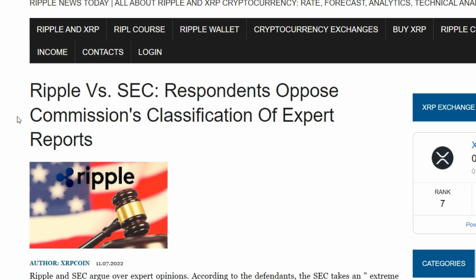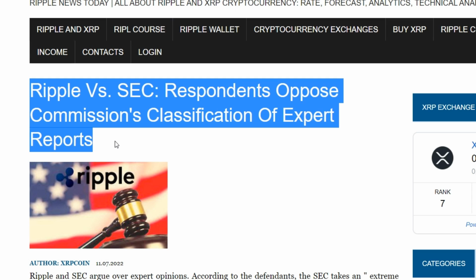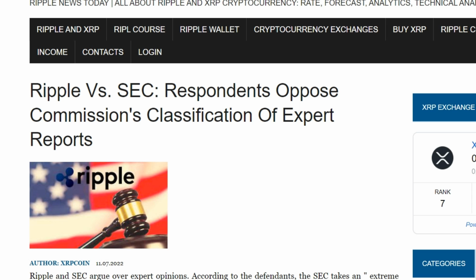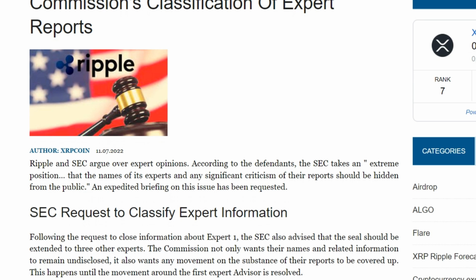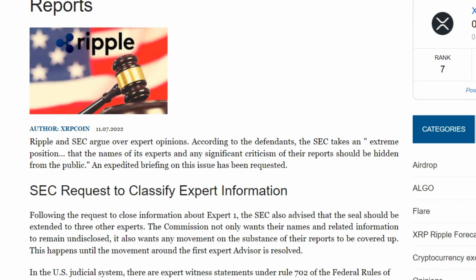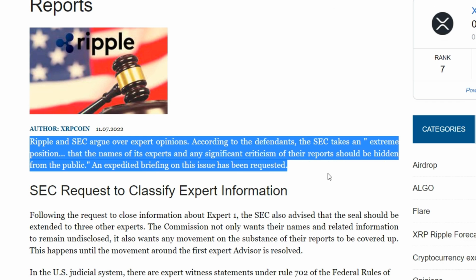Ripple and the SEC are arguing over expert opinions. According to the defendants, the SEC takes an extreme position that the names of its experts and any significant criticism of their reports should be hidden from the public. An expedited briefing on this issue has been requested. After the request to seal information about Expert 1, the SEC also announced that the sealing should be extended to 3 other experts. The Commission not only wants their names and related information to remain undisclosed, it also wants any motion on the substance of their reports to be hidden. This applies until the motion regarding the first expert is resolved.